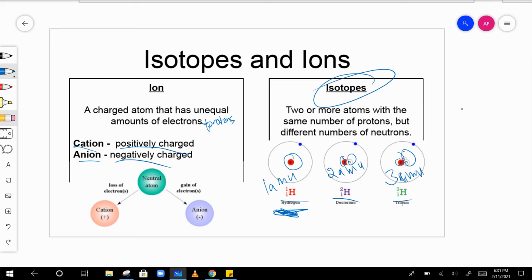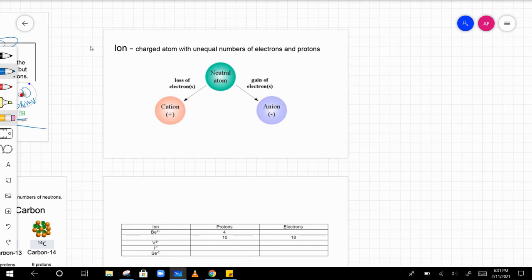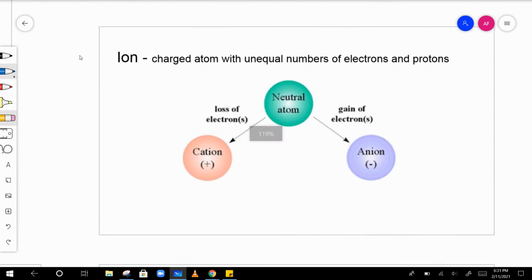Okay, and these isotopes actually have names to them. Usually isotopes don't have names, but these ones are very special. So they do have names to them: hydrogen, deuterium, and tritium. Okay, but we're not going to be worried about the names. So let's look more in depth at ions here.